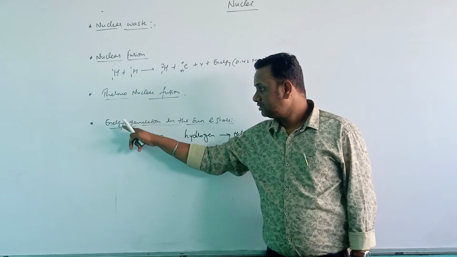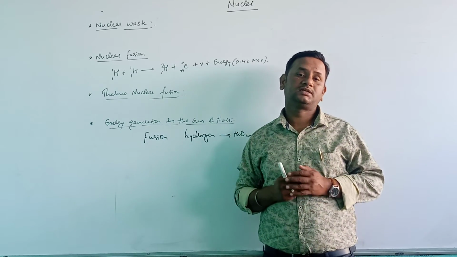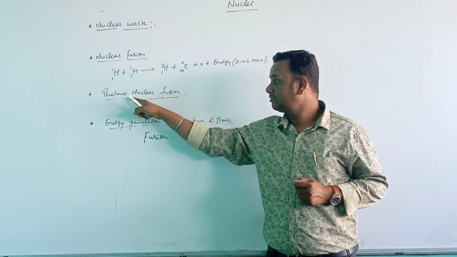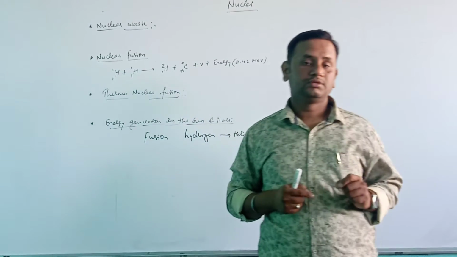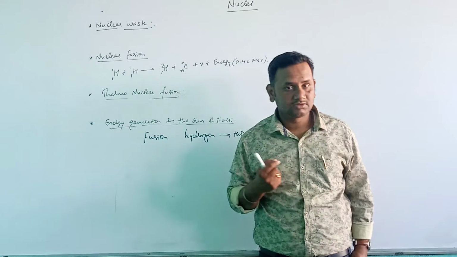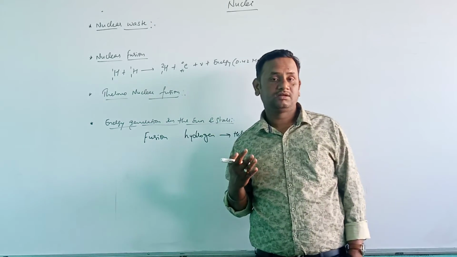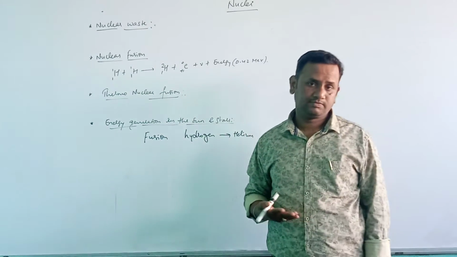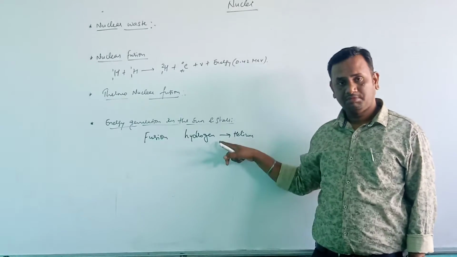So next there is energy generation in the sun and stars. How is the energy generated in sun and stars? That is mainly because of thermonuclear fusion. Here, hydrogen is the main fuel which is burned to form helium. During this process, a large amount of heat energy is produced. That is why the sun has a high temperature, because hydrogen is always being burned, which converts into helium. Here hydrogen is the main fuel.